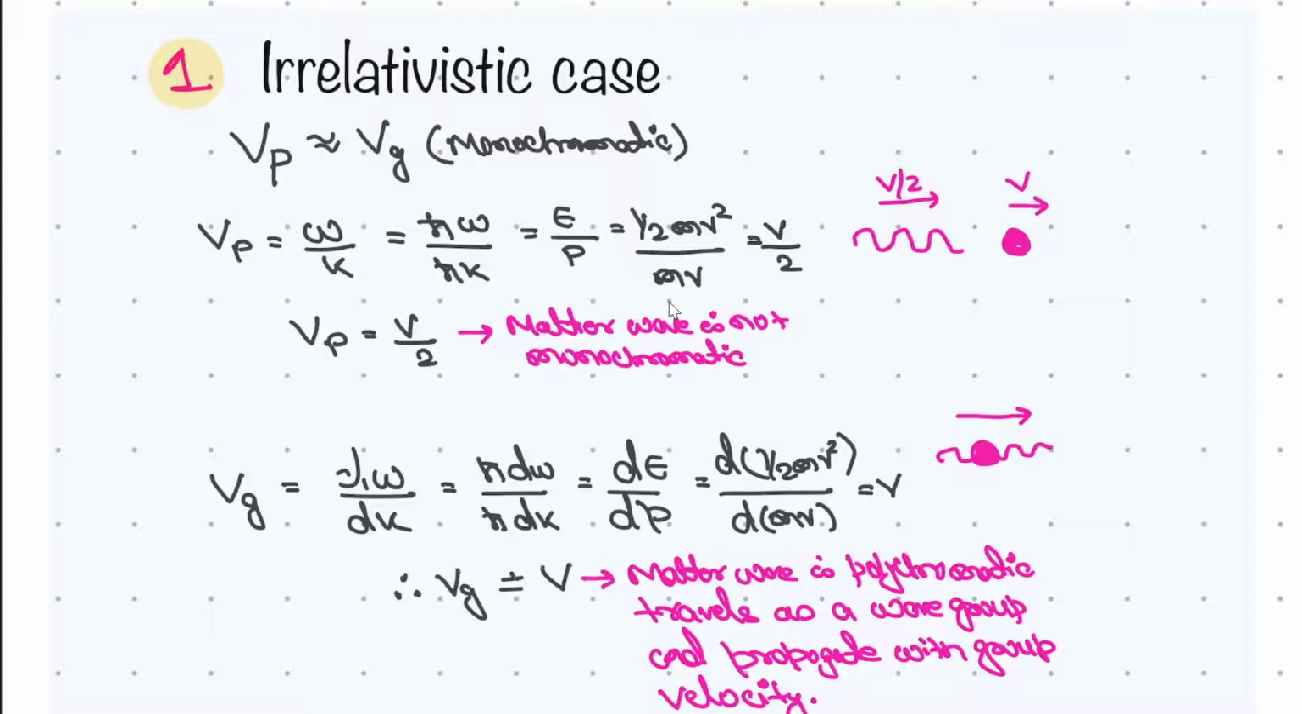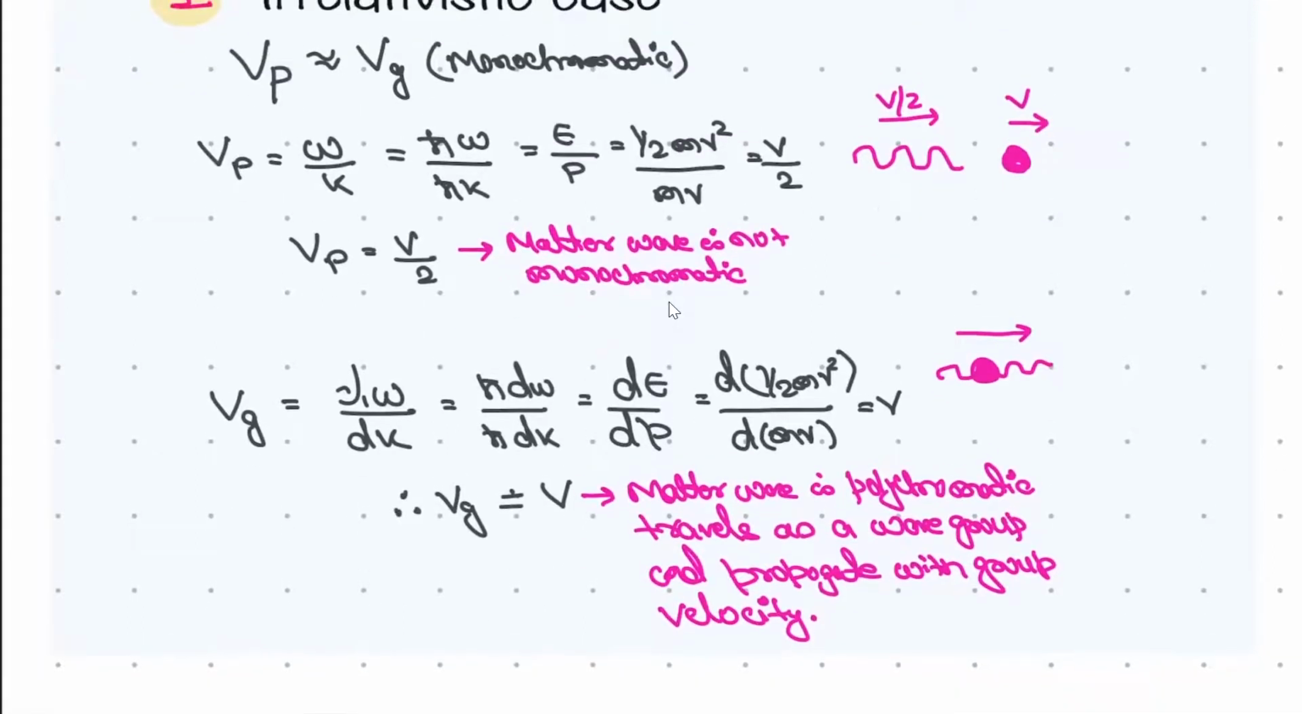Okay. So in the non-relativistic case, it will not be monochromatic. Will it be polychromatic? Yes. If you find the group velocity, you will get that it is equal to v, and that's confirmed that it propagates with group velocity, and it travels as a wave packet, not a monochromatic wave. This is traveling with v.